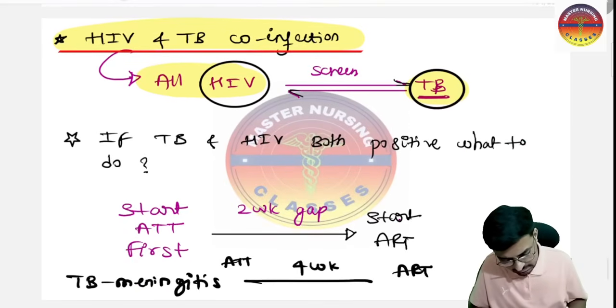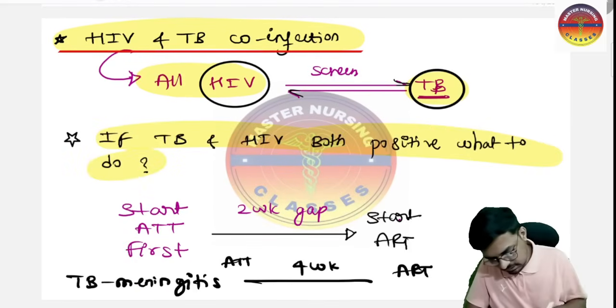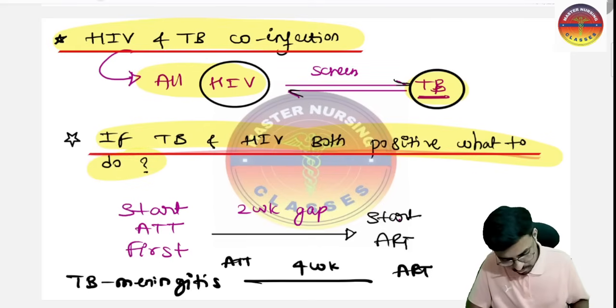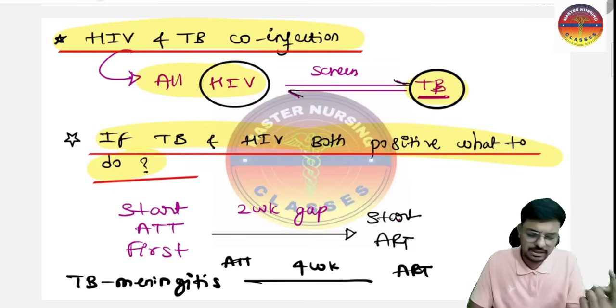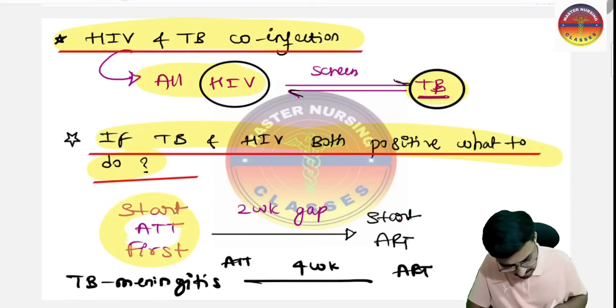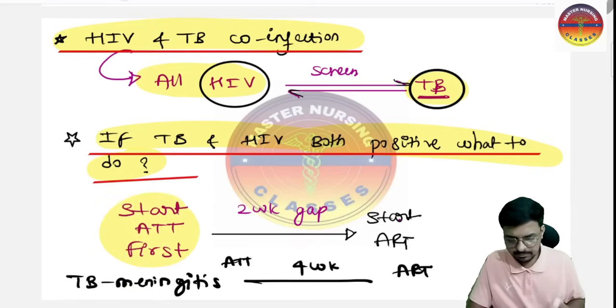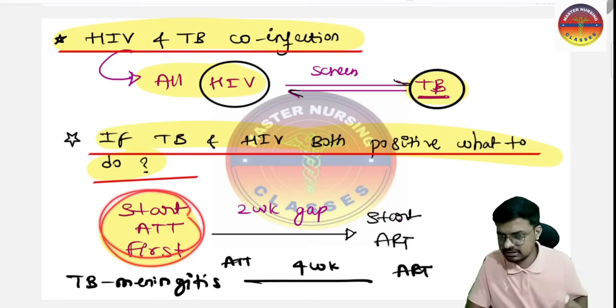If TB and HIV both are positive, what to do? In a patient, TB is positive and HIV is also positive. Whether you are going to start the antiretroviral therapy first or the anti-tubercular therapy first. In this particular situation, we have to start the anti-tubercular therapy first. ATT is going to be started first.